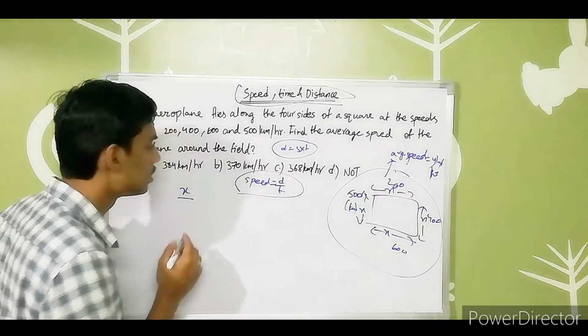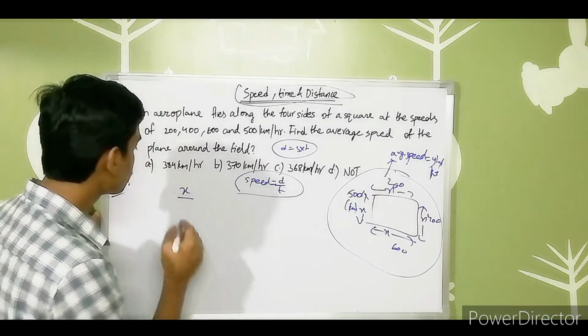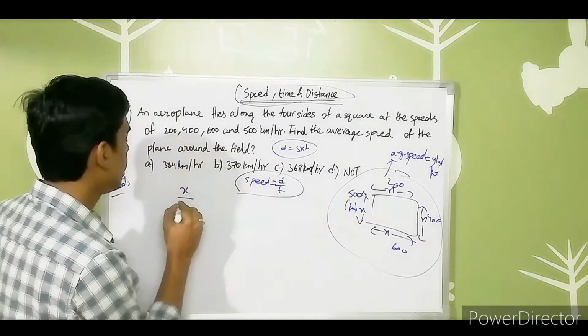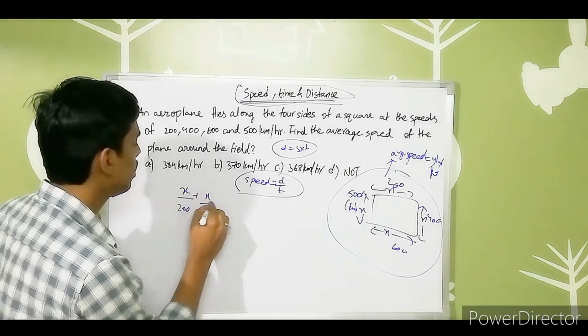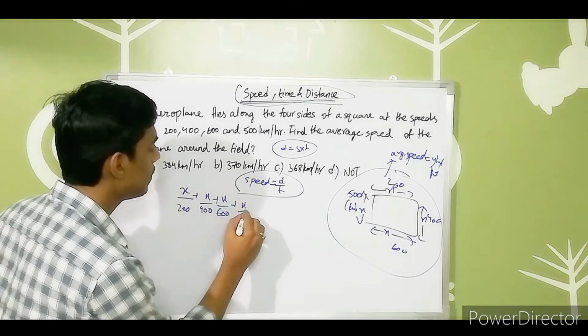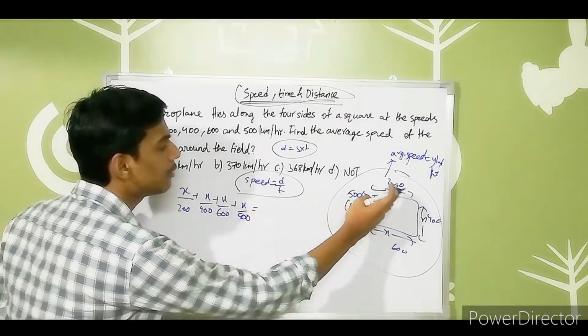So let's look into this. For the first side, x divided by 200, plus x divided by 400, plus x divided by 600, plus x divided by 500, equals the total time. The total distance is nothing but 4 sides of the square.